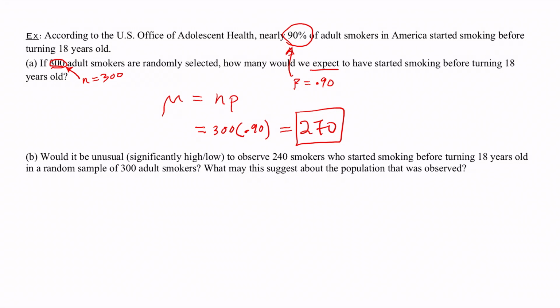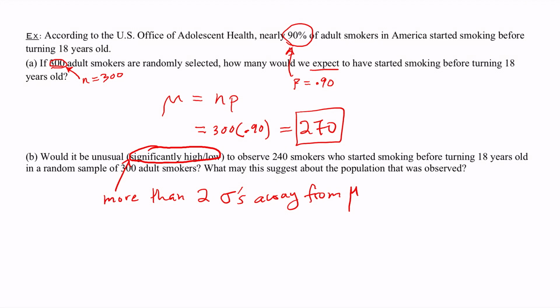Let's take a moment to remember, what does it mean to say significantly high or significantly low? That means generally that we're more than 2 standard deviations from the mean. In other words, 2 sigmas away from the mean. In this case, the mu that we computed earlier.